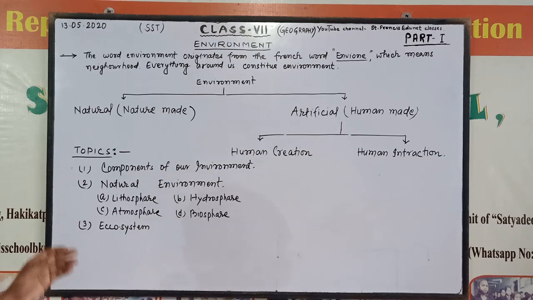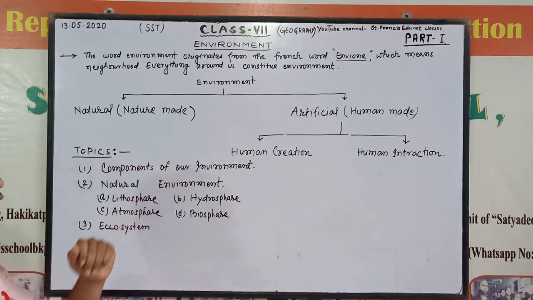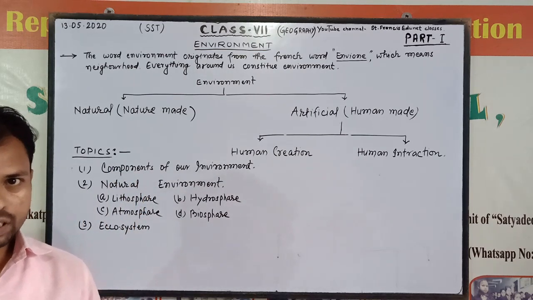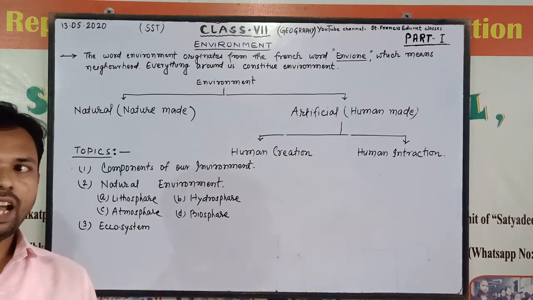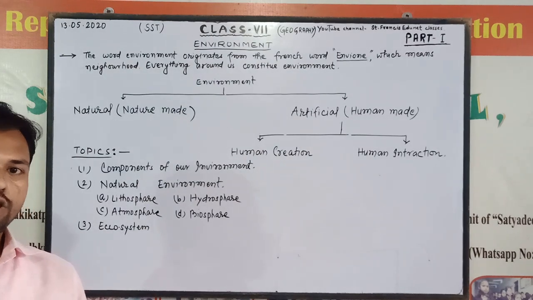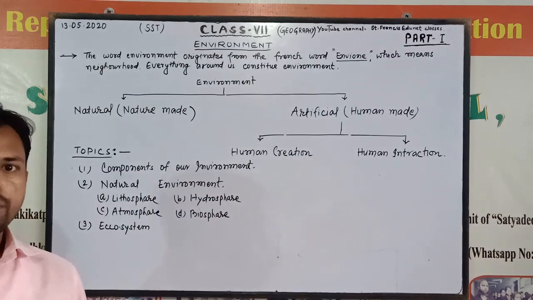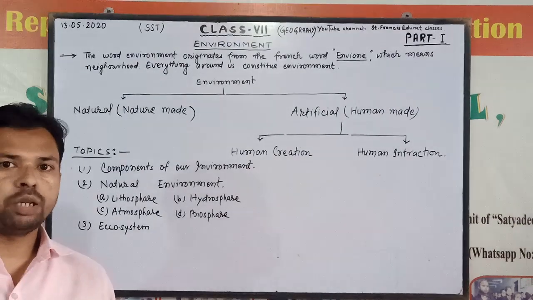The first topic is components of our environment. At first, what do you mean by the word components? Imagine going to the computer library of your school and focusing on a computer system.